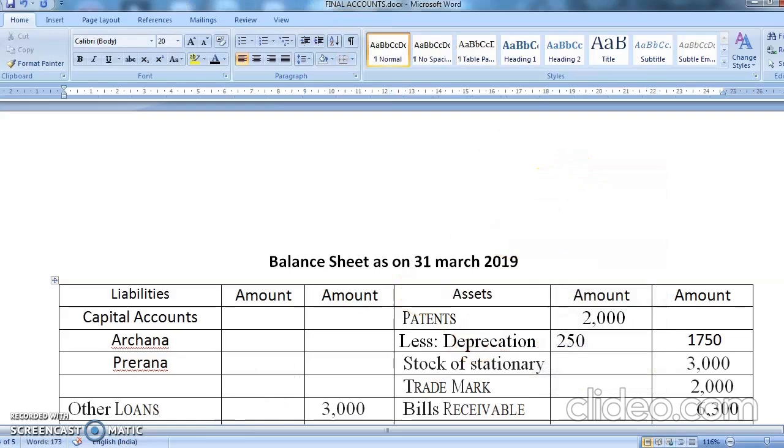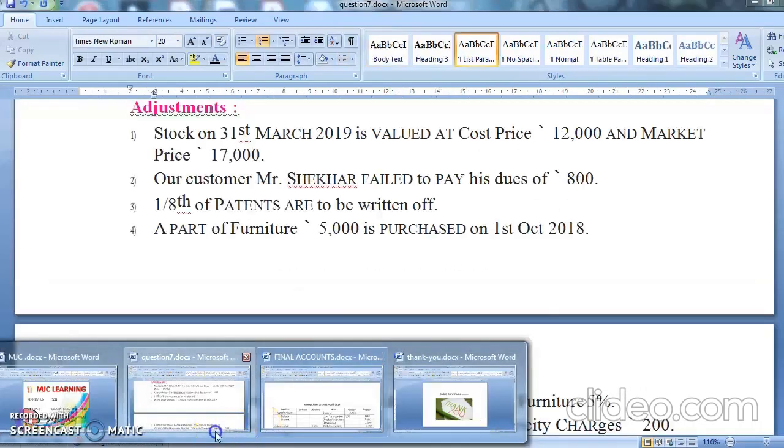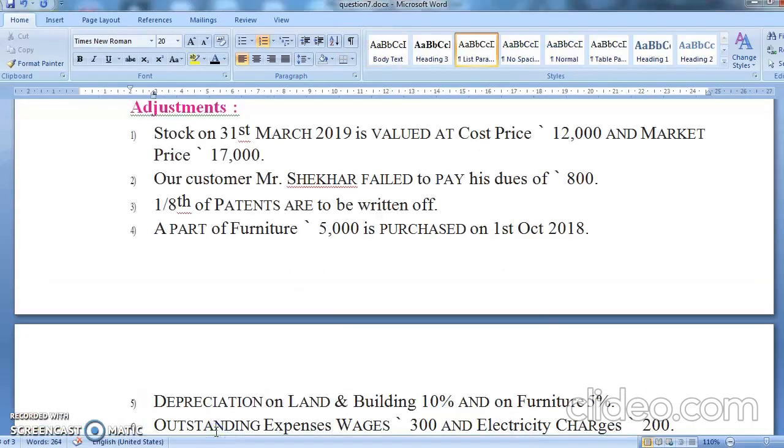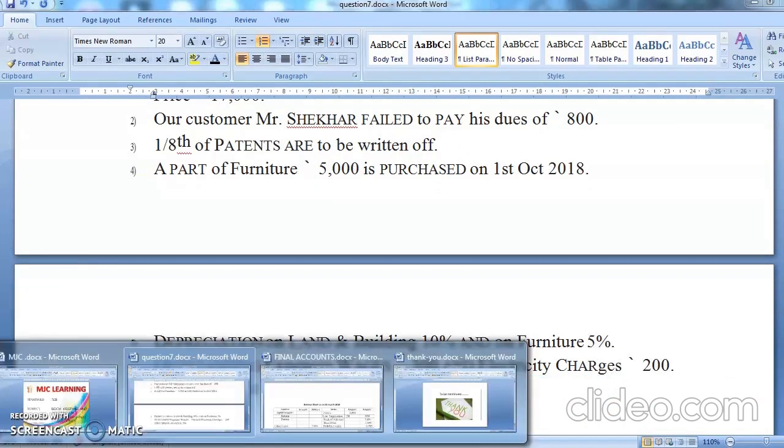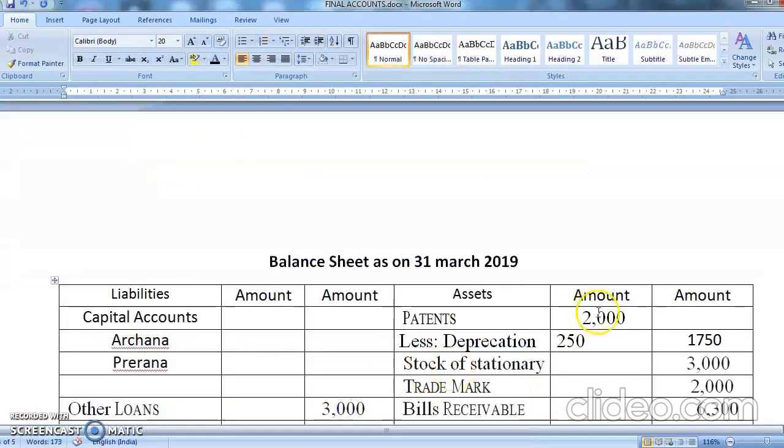Okay, now what is the second adjustment? What is your second adjustment? Part of furniture rupees 5,000 was purchased on 1st October. Okay, land and building is 10% and furniture is 5%. We'll do all the depreciation together and then pass the entry in the profit and loss account. Okay, now depreciation.